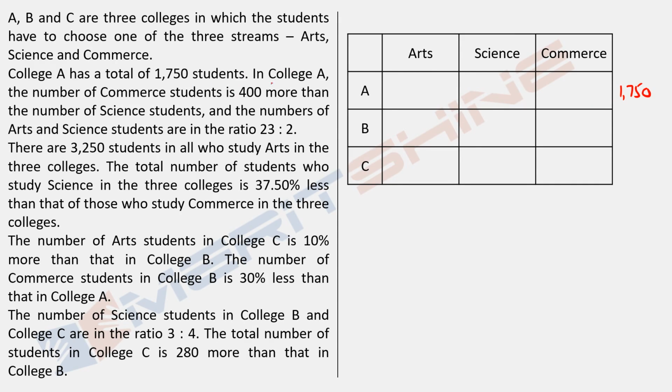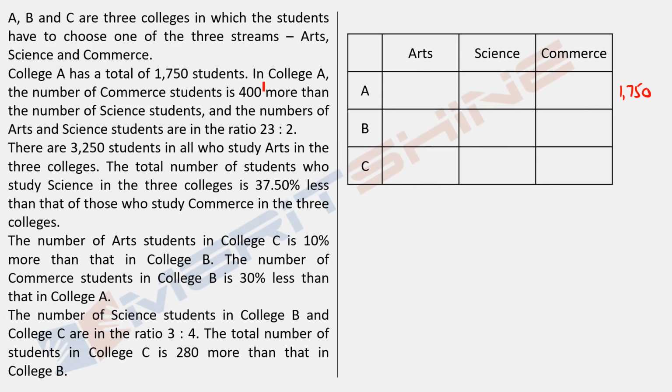1750, right? In college A, the number of commerce students is 400 more than the number of science students, and the numbers of arts and science students are in the ratio 23:2. You know for sure that you can solve this and write the numbers here for art, science, commerce in A. But what would you do? Generally, we tend to write a small equation here and we can solve it. Yes, you can do it like that and it'll hardly take any time. But can you do it a little more smartly?